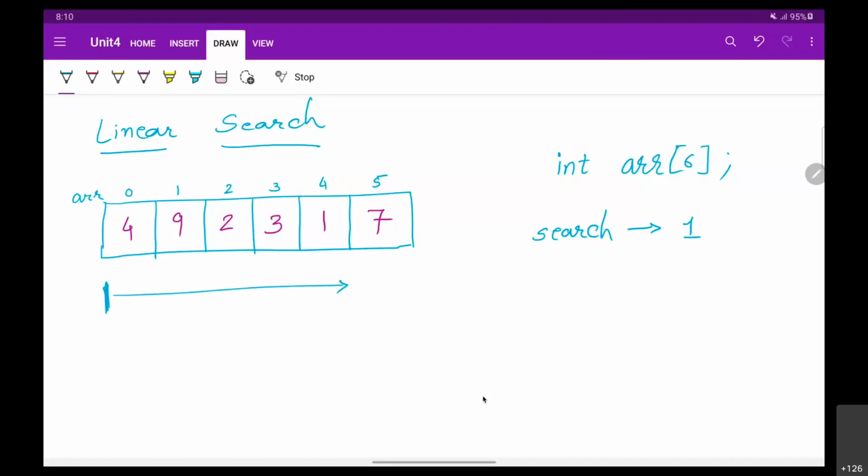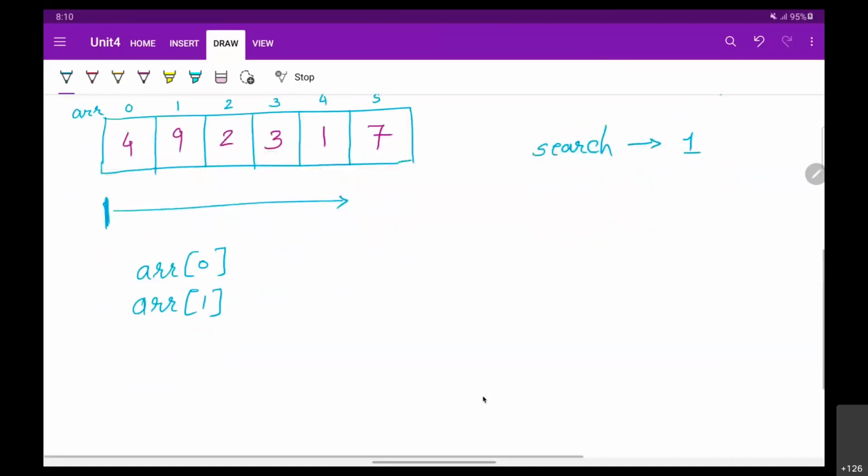It will go for array of 0th element. Okay. Then it will go for array of 1. Then it will go for array of 2, and so on. So linearly, it is going to pick one by one elements, and it is going to compare that element with the required value.